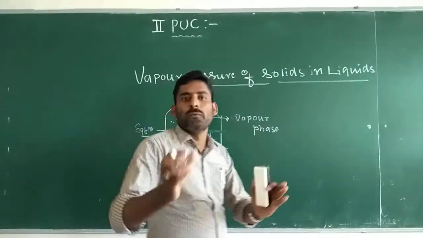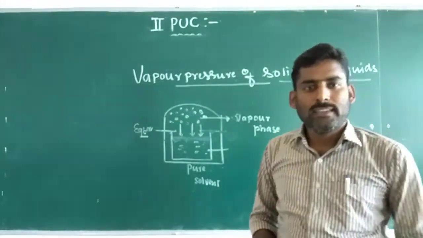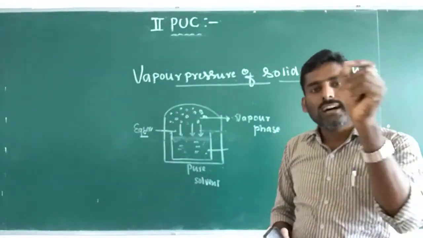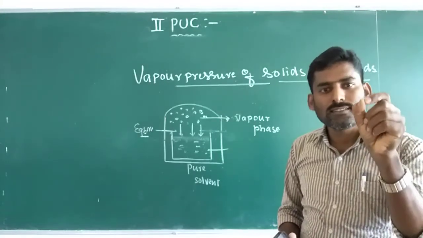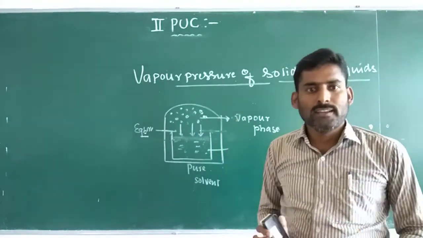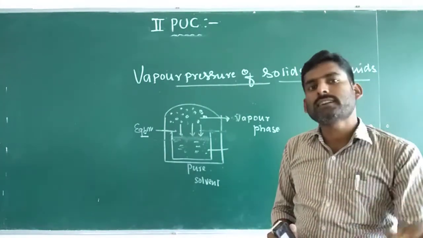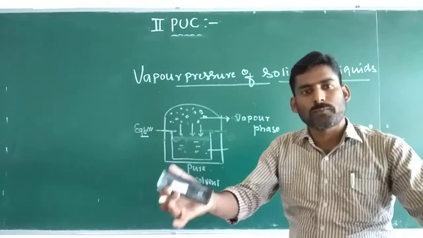But whenever a non-volatile solute is dissolved in the solvent, a solution is formed. In that solution, components of solute and solvent are both present.